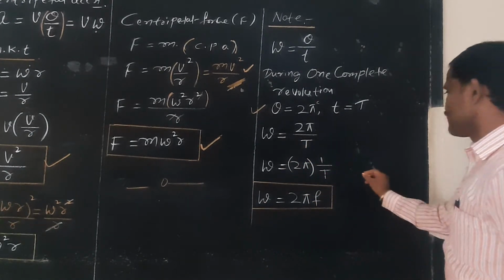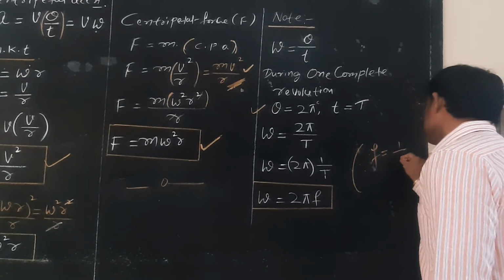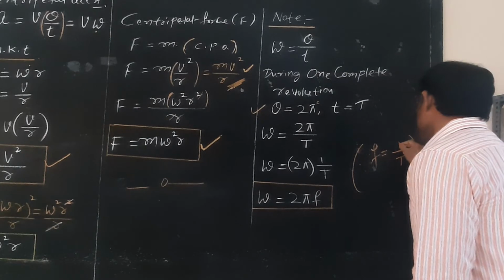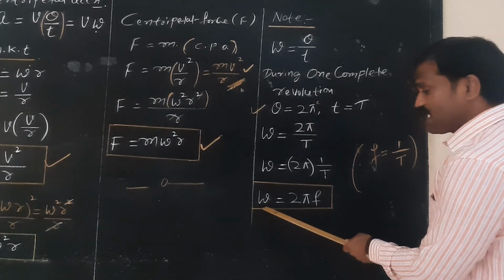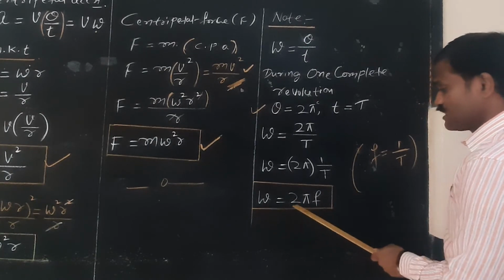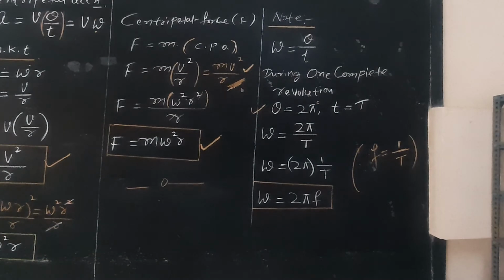What do you mean by frequency? As you know well, frequency is equal to the reciprocal of time period. Frequency f is equal to 1 by T. Therefore, omega, called angular frequency or angular velocity, is 2 pi times the linear frequency. So, omega is equal to 2 pi f.